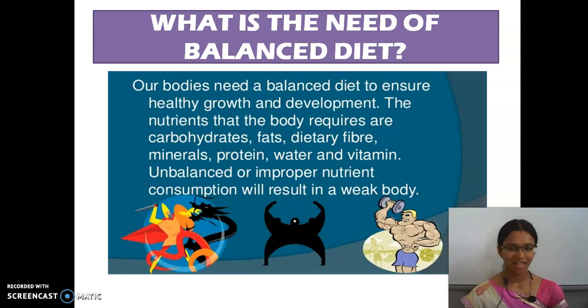Unbalanced or improper nutrient consumption will result in a weak body. If the supply of nutrients to our body is not proper, there will be no proper development and growth. If we need to be healthy, we need to take everything. Some used to say, I don't like bitter gourd, I won't eat that.